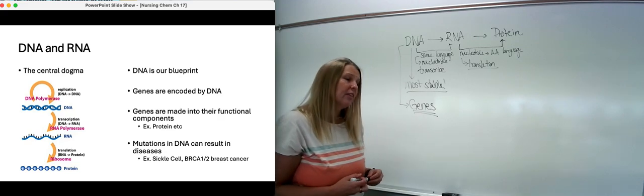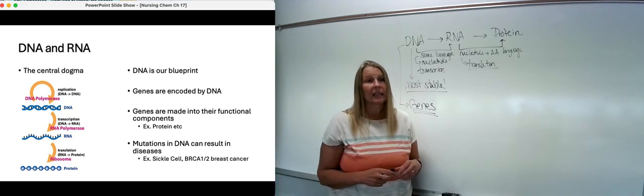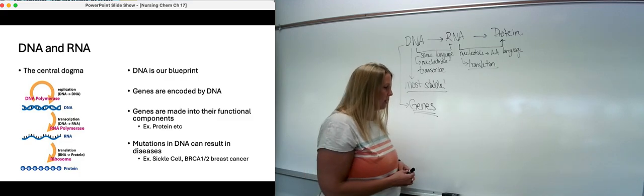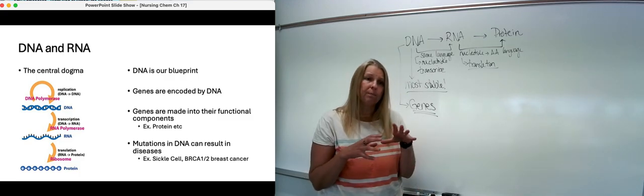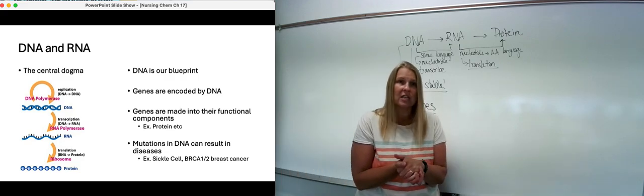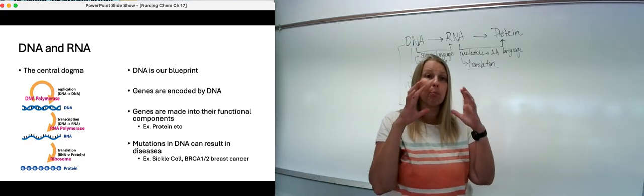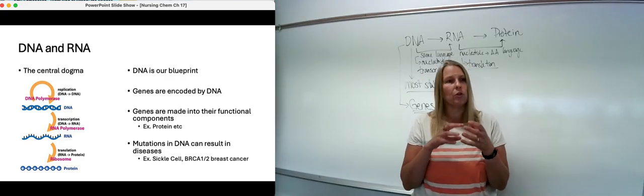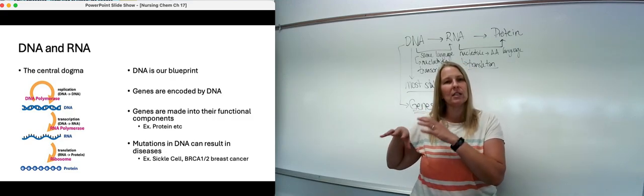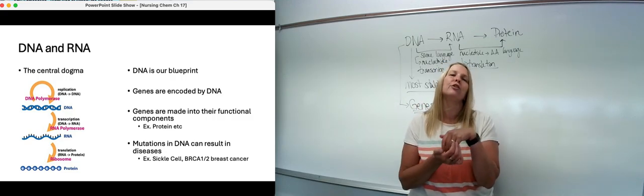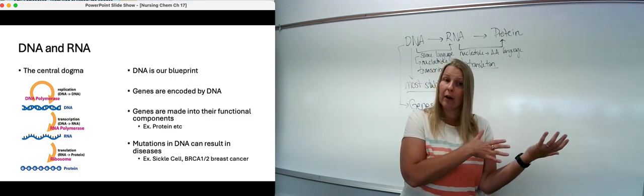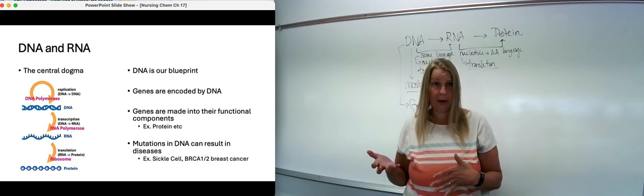Now the thing is that mutations in our DNA can lead to diseases, to issues, things like this. For example, a couple that your book touches on is something called sickle cell anemia. Sickle cell anemia is a mutation in the gene that codes for the protein hemoglobin. When you have this mutation in your DNA, it leads to a difference in the structure of the protein. And if you remember from chapter 16, structure dictates function. So if you have the incorrect structure, you can have the incorrect function.